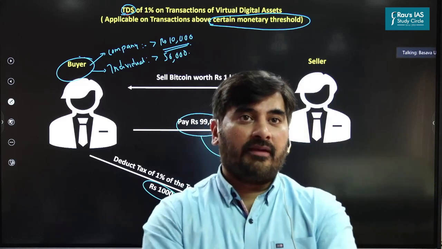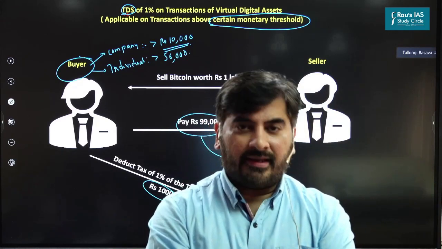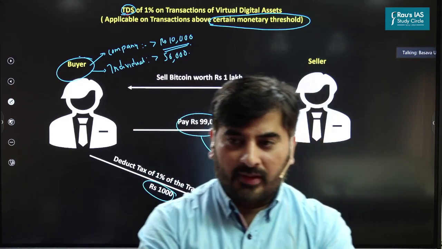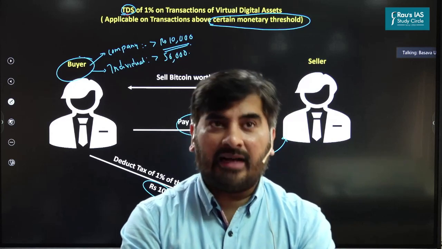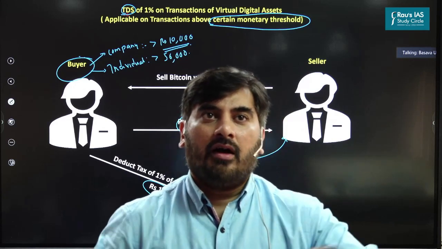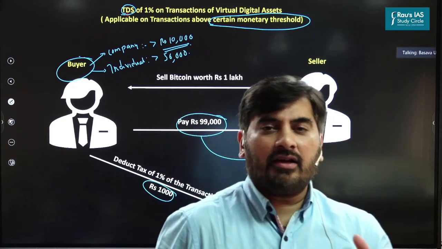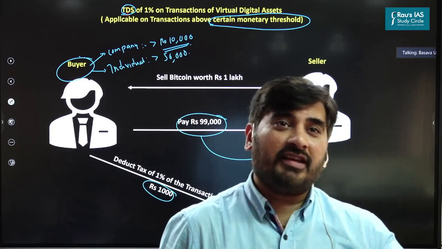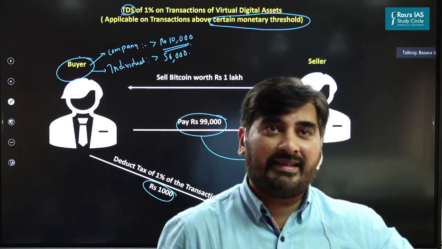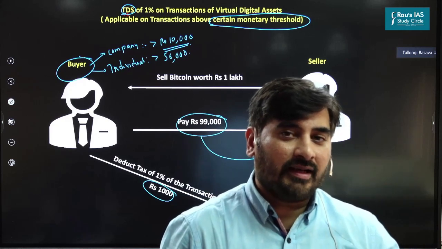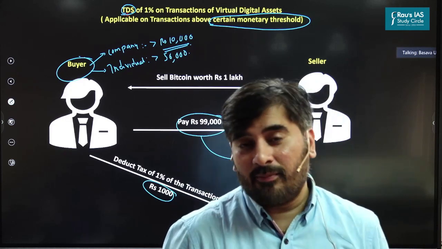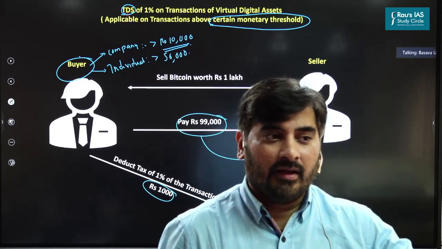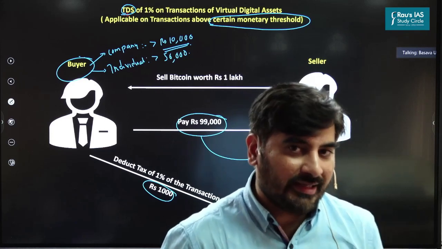So now, if you see, with respect to the government proposal on crypto transactions and crypto assets, there has been a mixed feeling among crypto investors. On one hand, people are saying that the government is imposing a huge amount of tax, 30%. And that 30% is imposed irrespective of the tax slab you belong to, a flat rate of 30%. And usually 30% tax is imposed on activities which are considered to be very speculative in nature. So one problem is with respect to the higher tax.